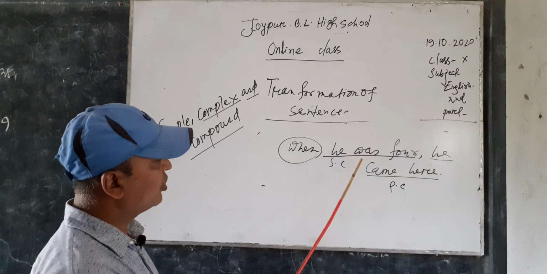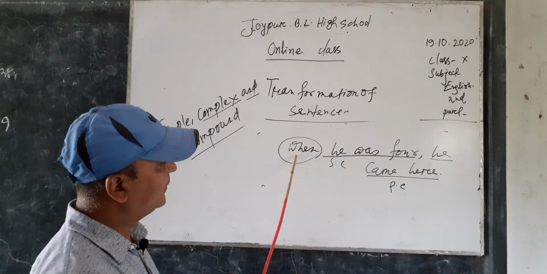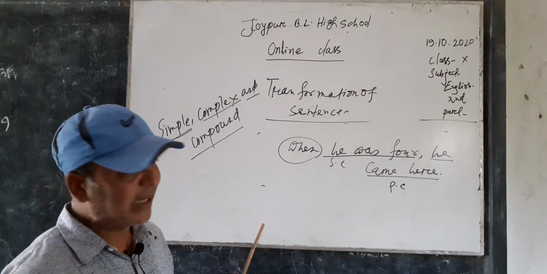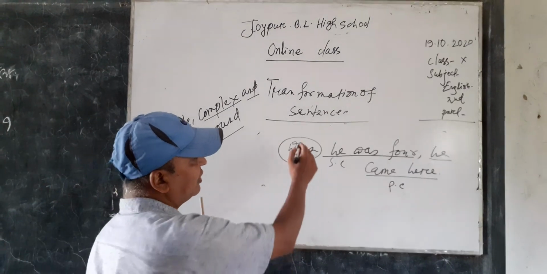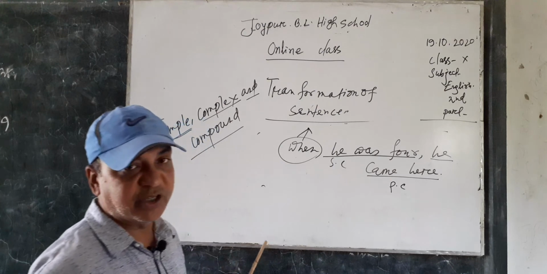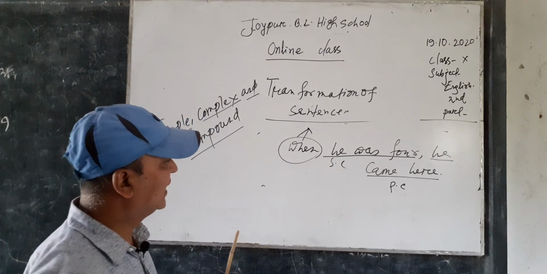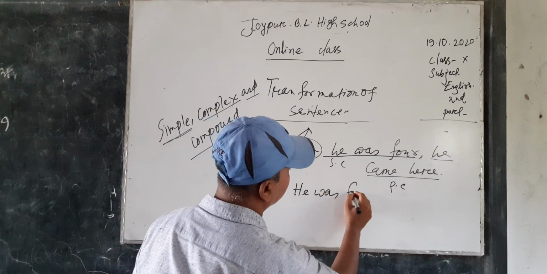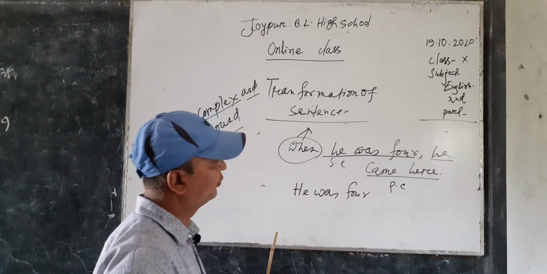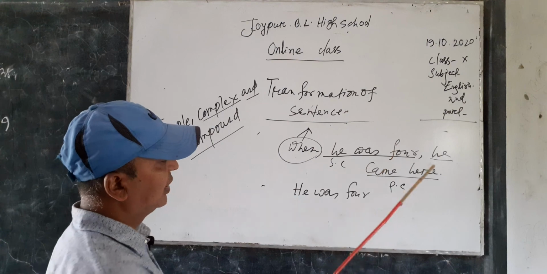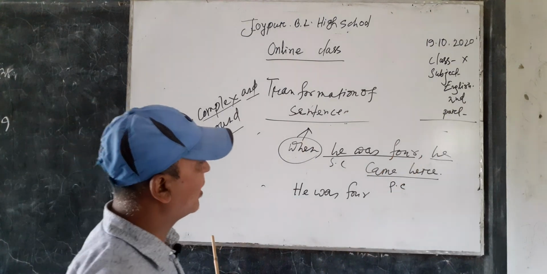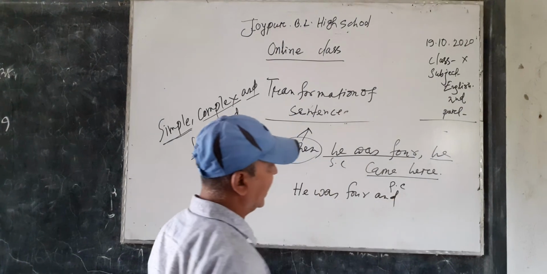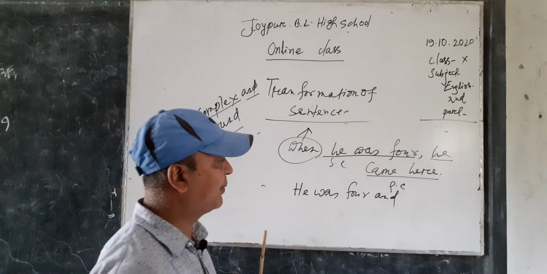If the subordinate clause is at the beginning, then how can we make it compound? First you have to omit the subordinating conjunction and then you have to write the subordinate clause, and in place of comma you have to write and then the other part.